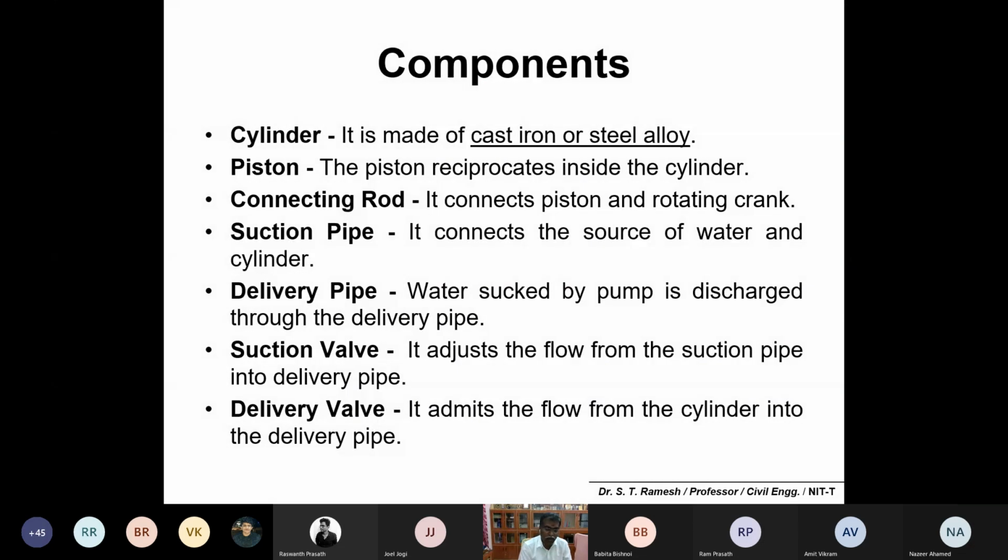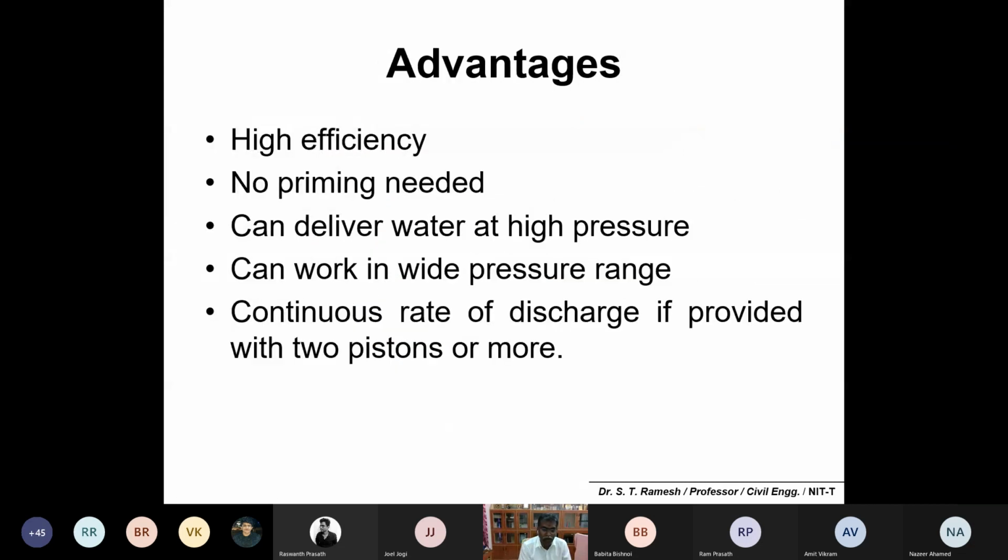So these are the components I have already discussed. Cylinder, it is made up of cast iron or steel alloy. Piston, it reciprocates inside the cylinder, and a connecting rod connects the piston and the rotating crank. Suction pipe connects the source of water and the cylinder. Delivery pipe, water sucked by the pump is discharged through the delivery pipe. Suction valve admits the flow from the suction pipe into the cylinder, and delivery valve admits the flow from the cylinder into the delivery pipe. So these are the typical components. You can elaborate on your own, but at least remember these are the typical components in the reciprocating pump.